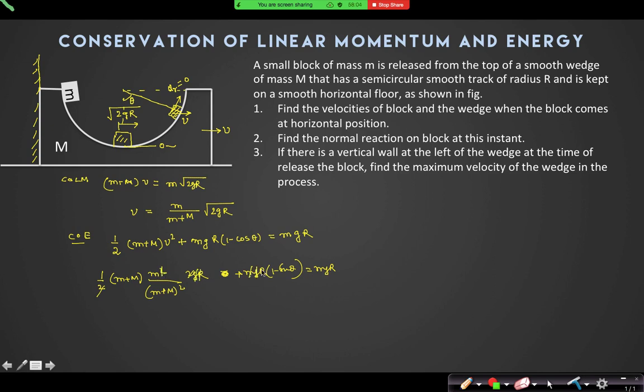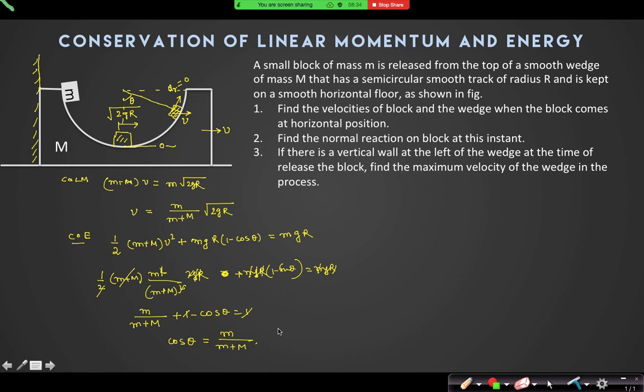M g r will get cancelled out. M plus m1 gets cancelled out. Can I write it as m by m plus m plus 1 minus cos theta is equal to 1? So what is the value of cos theta? M by m plus M. Yes.